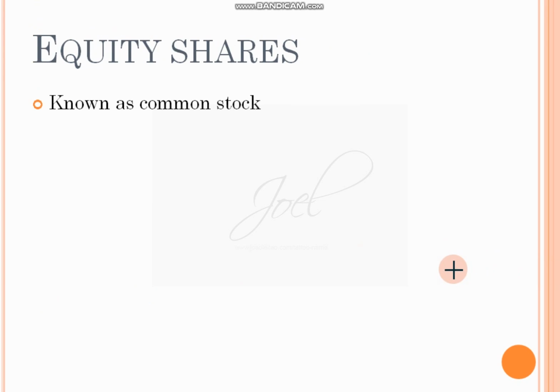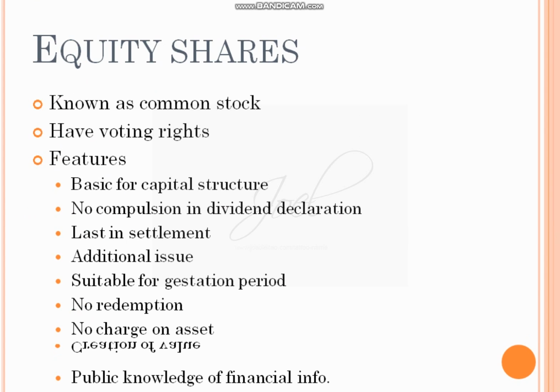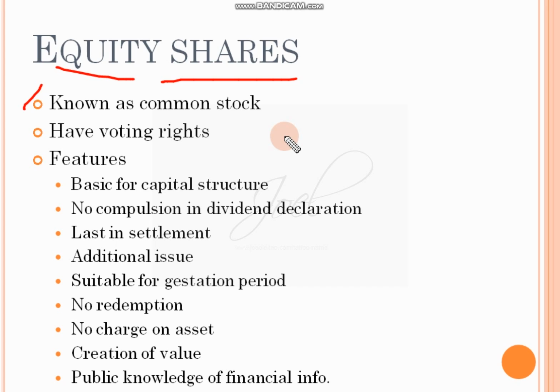Now, equity shares. What is this equity shares? What are the concepts of equity shares? We are going to see in today's class. Now, when it comes to equity shares, these are known as common stock. So a company, whenever they are issuing securities or shares, these are the must issuable securities. Without issuing equity shares, the company will not issue debentures, preference shares, or any other shares. So the primary, common type of shares issued by the company is equity shares. Equity shares are issued by the company in the beginning.